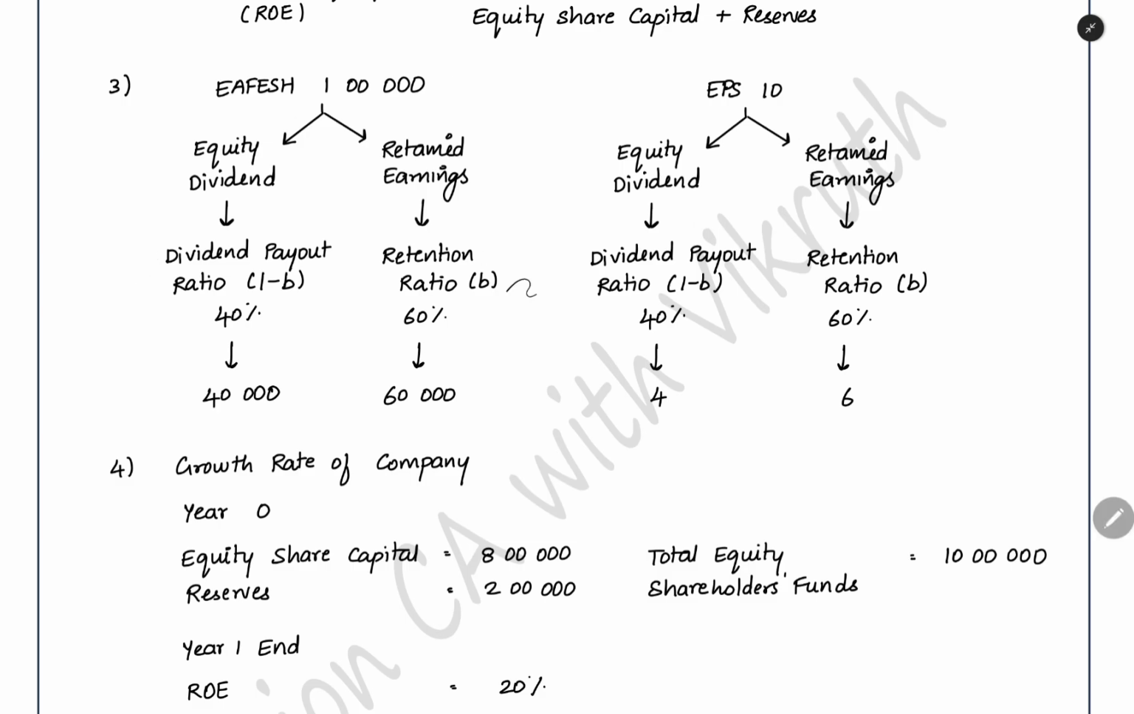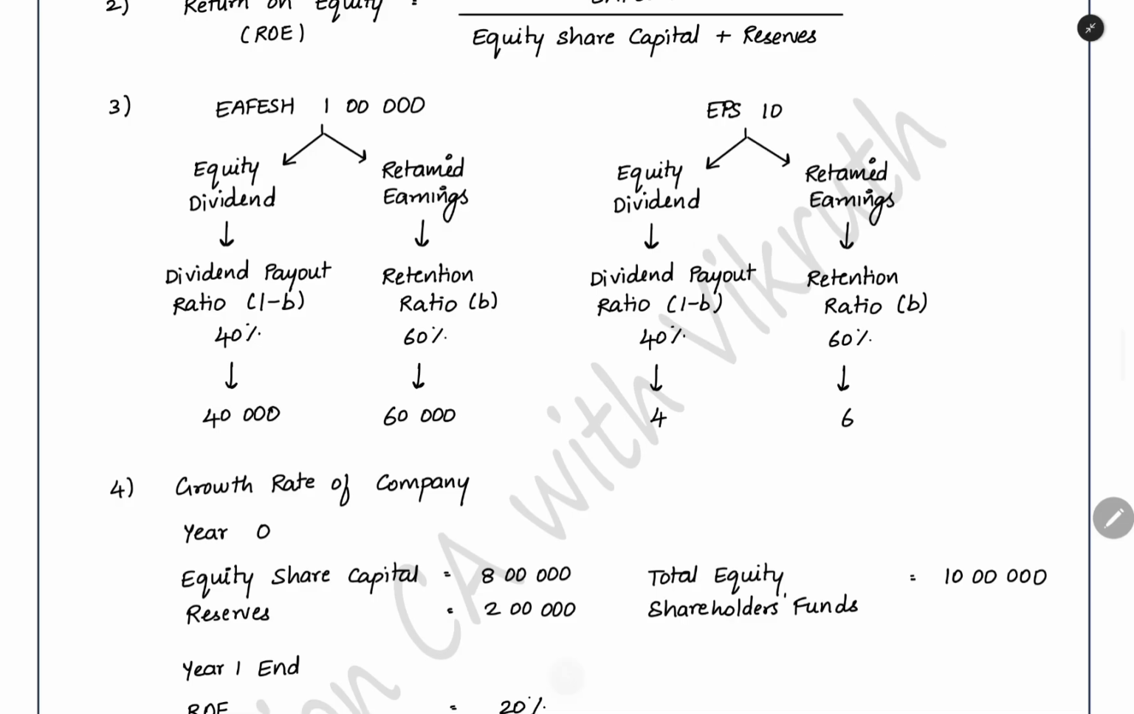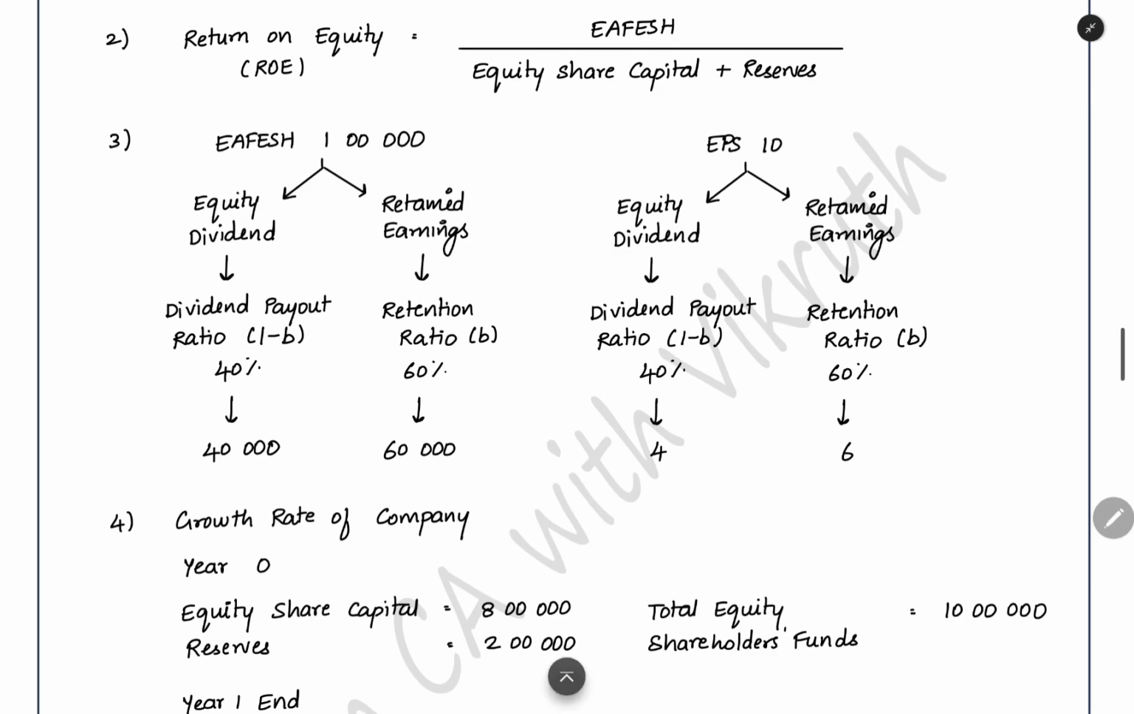This retention ratio they denote using the letter b. So retention ratio is b, and the total is 1. And the dividend you will be paying is 1 minus b. This is the proportion in which you will be dividing the earnings which you earned. For example, if 40% you are taking as dividend payout ratio, then out of the total 1 lakh you will pay 40,000 as dividend. But 60% you will retain. This will be the retained earnings. This you can do for the total, and you can also do it on a per share basis.